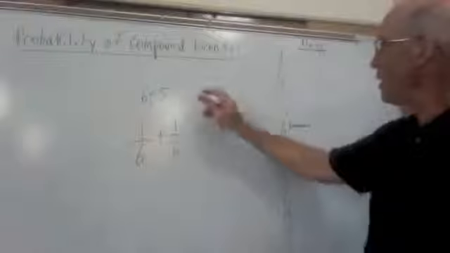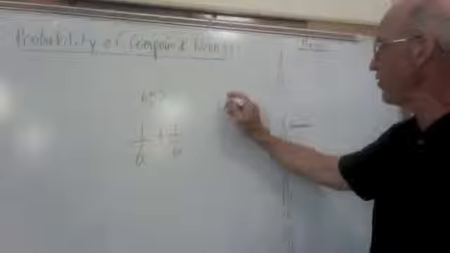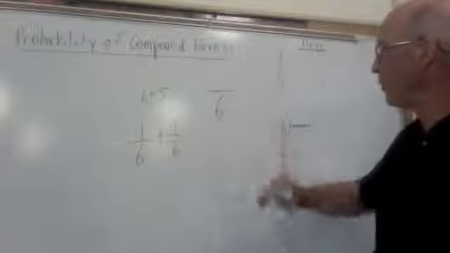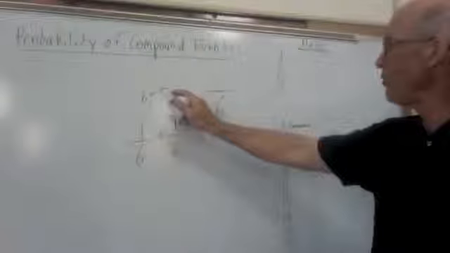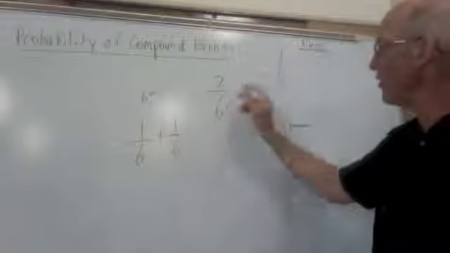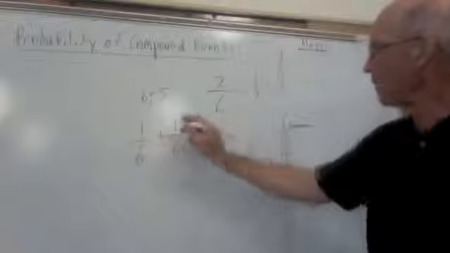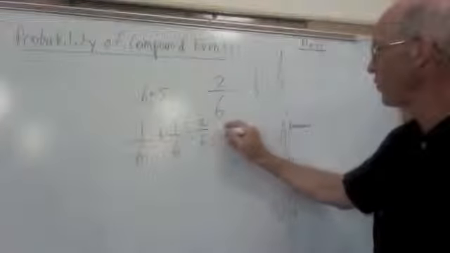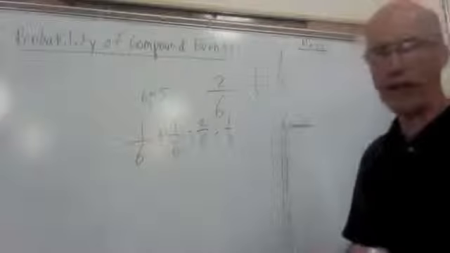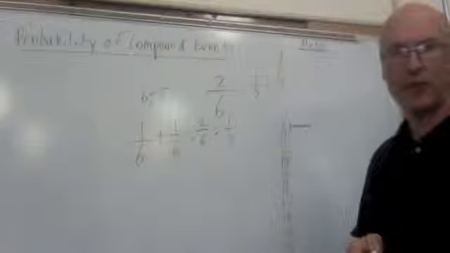In other words, if you think about it, I'm going to roll the dice one time. I've got 6 sides, so 6 possibilities. And I've got 2 events that could happen that would work. So it's going to be 2 out of 6, which reduces to 1/3. If I do this and I add it up, it's going to be 2 out of 6, which reduces to 1/3. Okay? So mutually exclusive events, we add the probabilities of those.